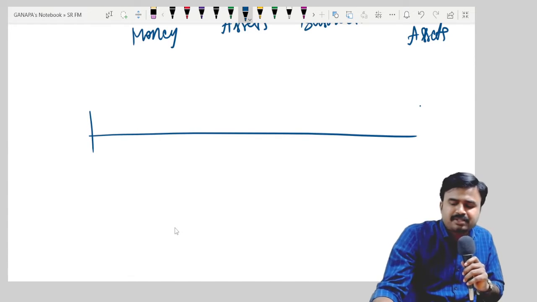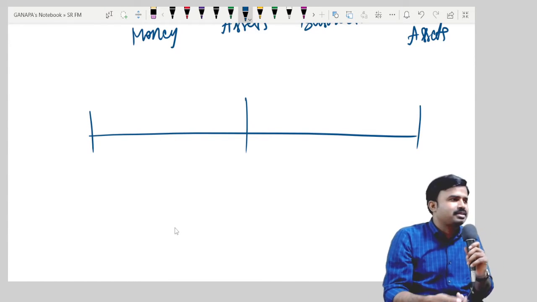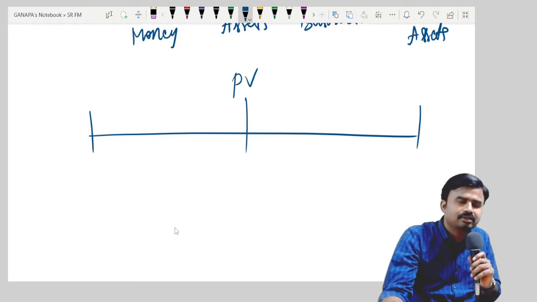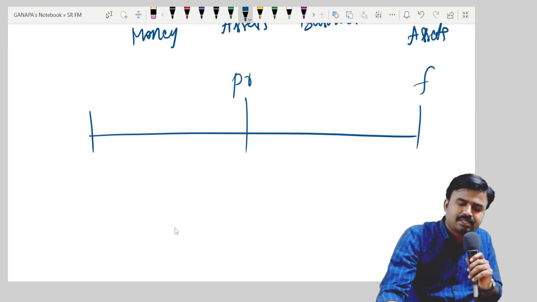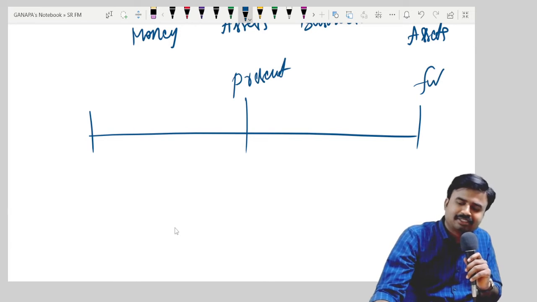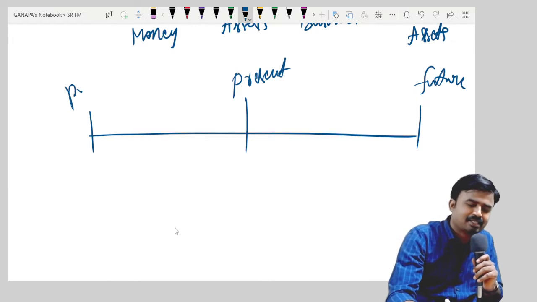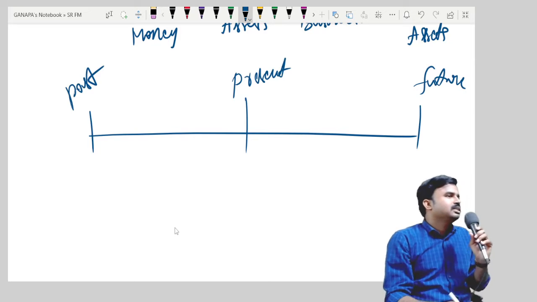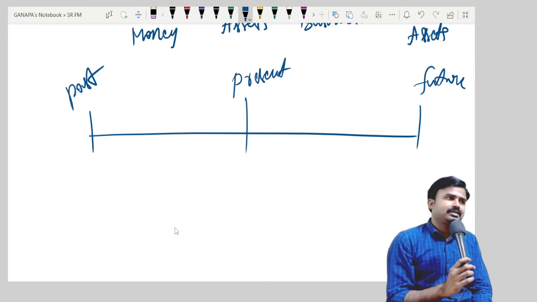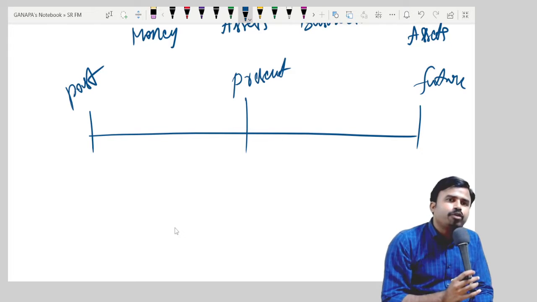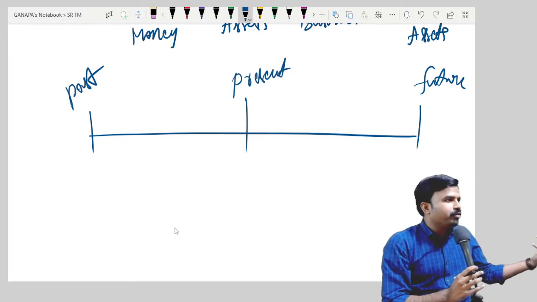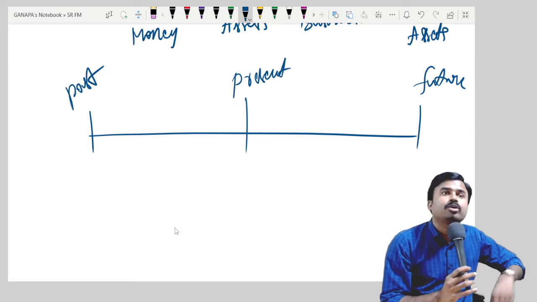You know, the points of time can be classified into three parts. One is present, other one is future, right? Present, future, and you know that past. So I need to calculate future value of money, present value of money, past value of money, generally, right or wrong.